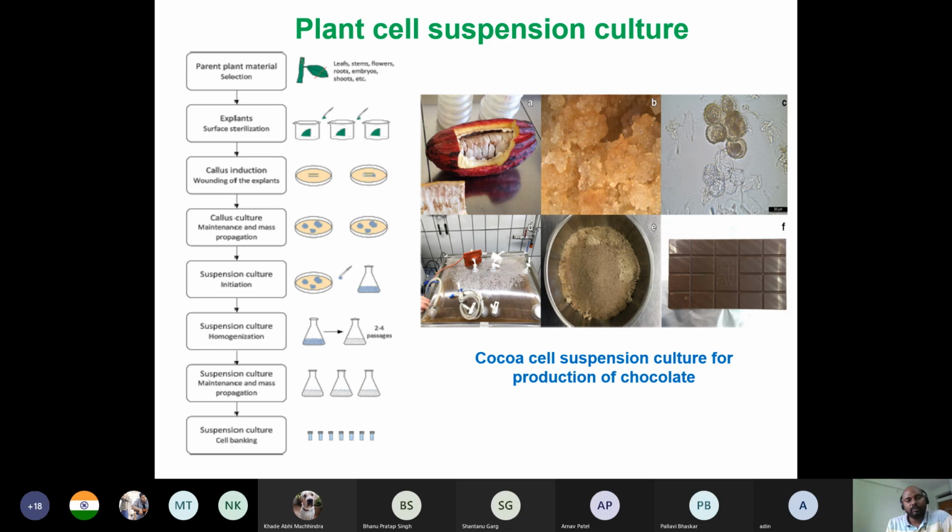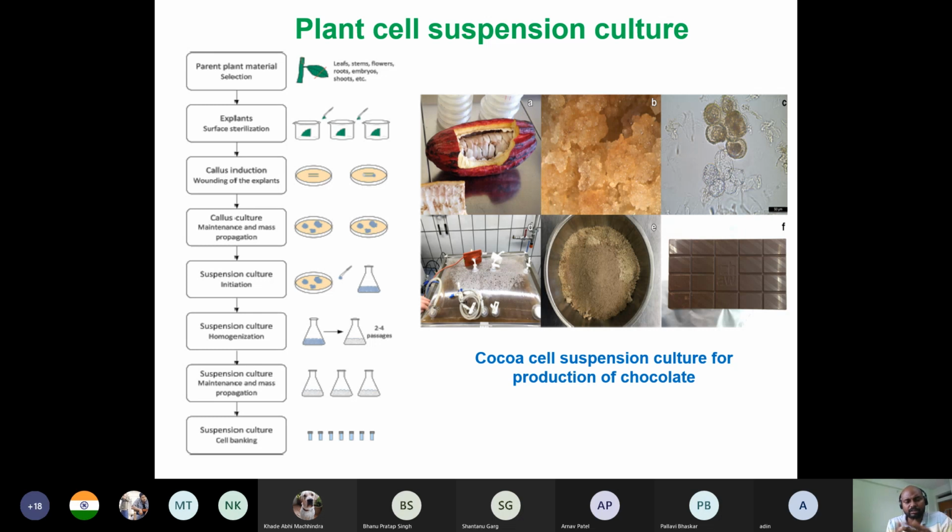For that reason, callus culture and suspension culture are widely used, because if you are able to develop callus, and from callus you can develop the suspension, then whatever your requirement, it will develop in single cells. So you have to isolate the single elite cell and grow the suspension. There you don't need the entire plant. Nowadays tissue culture is going in the direction where people prefer the smallest explant, not the entire plant.